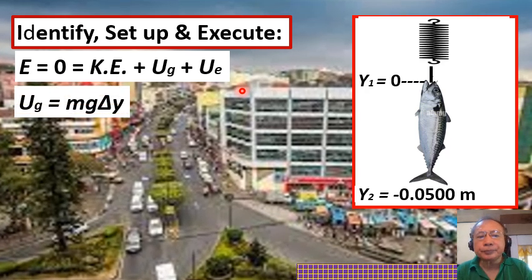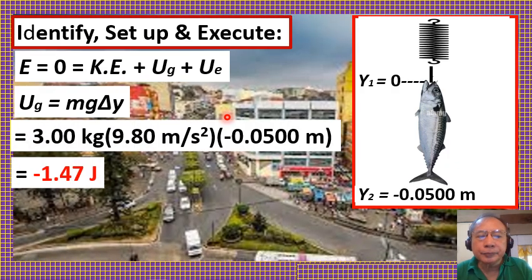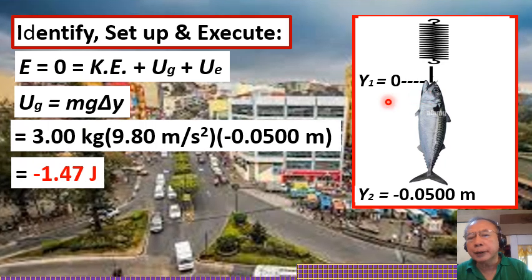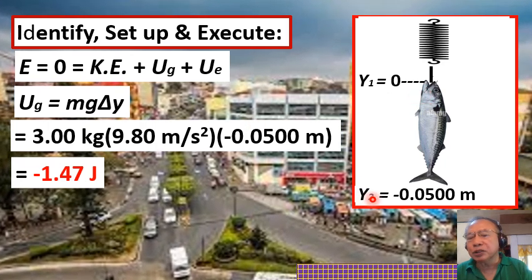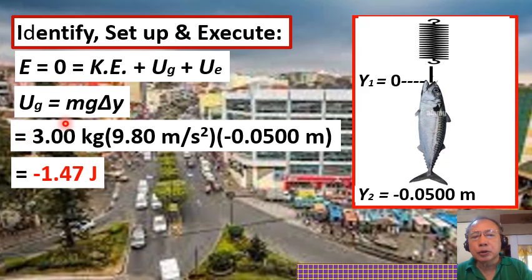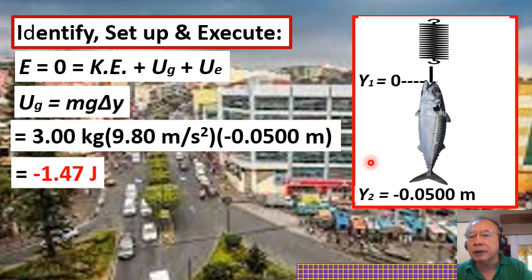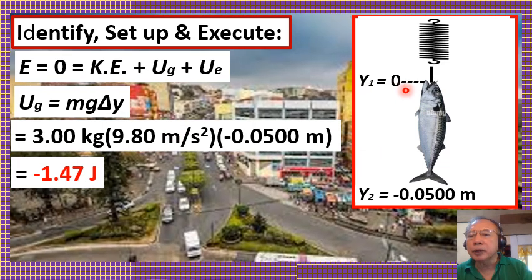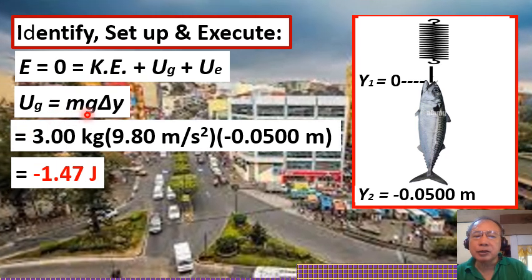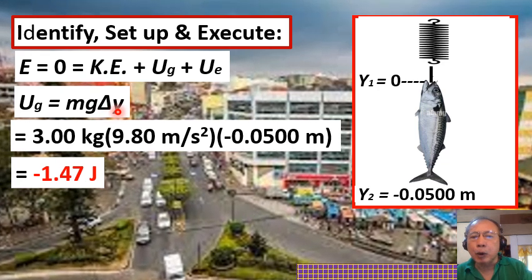And when the body is at y sub 2, y sub 2 is the new position of the fish. We express the gravitational potential energy of the fish relative to y sub 1, or the reference point, as the product of its mass times acceleration due to gravity and the change in the vertical displacement delta y.